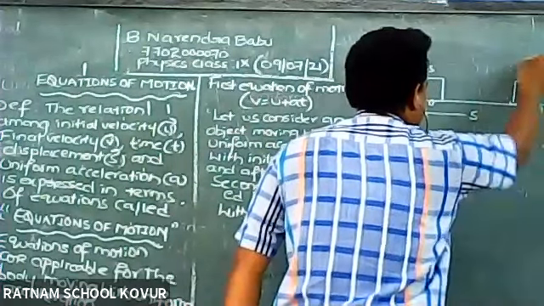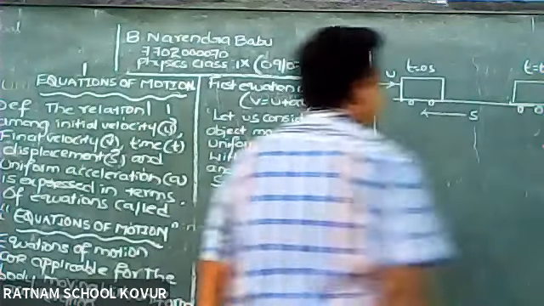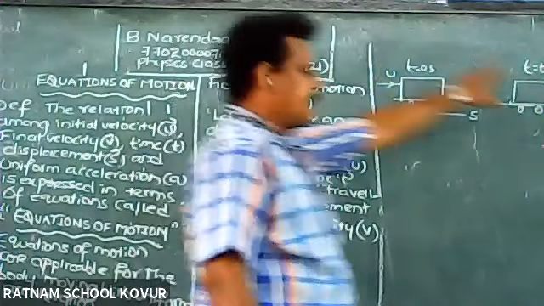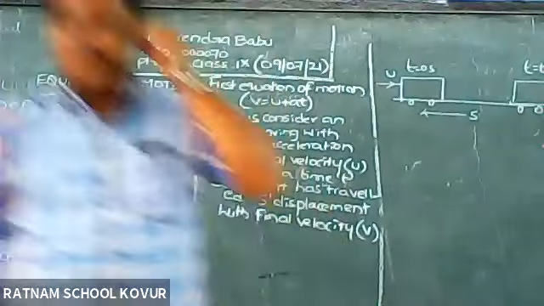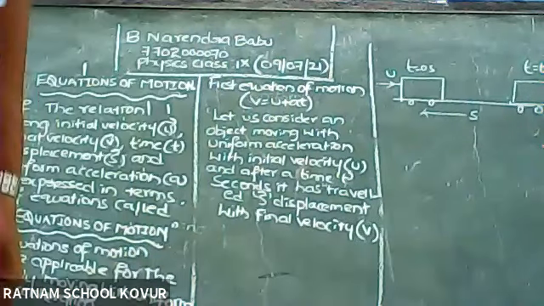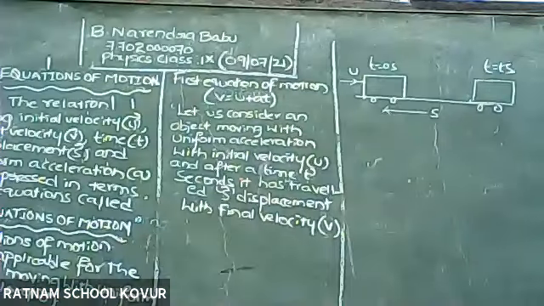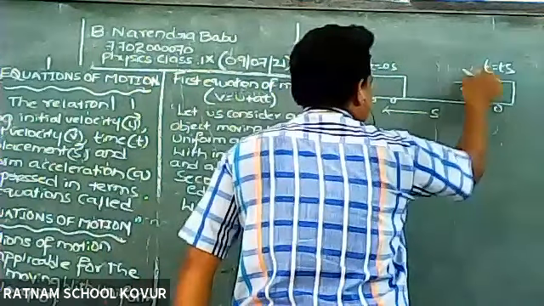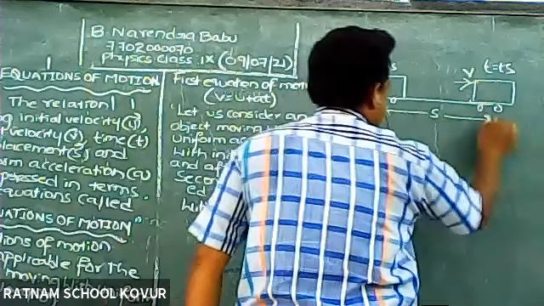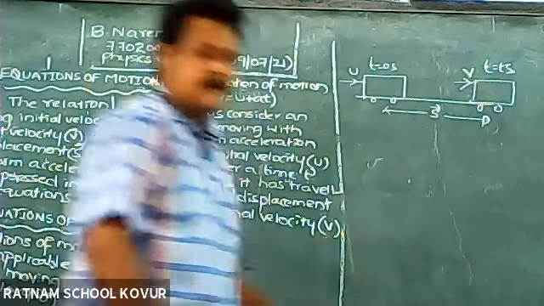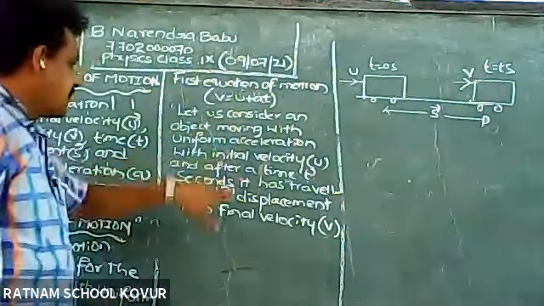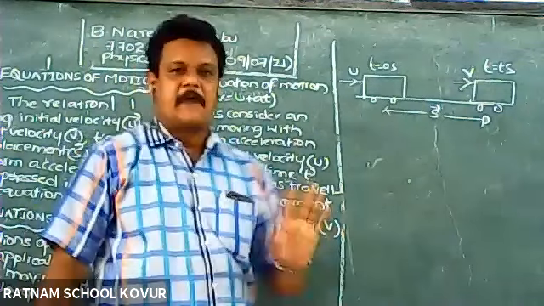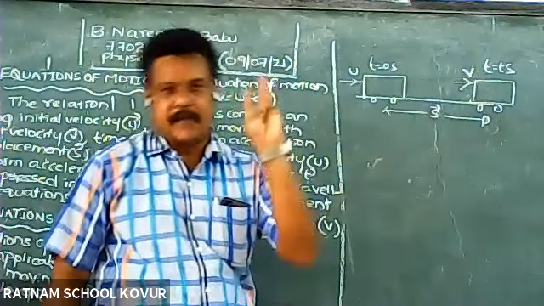At time t seconds, the final velocity is v. The distance traveled is the displacement. In equations of motion, we consider all quantities as vectors, except time.